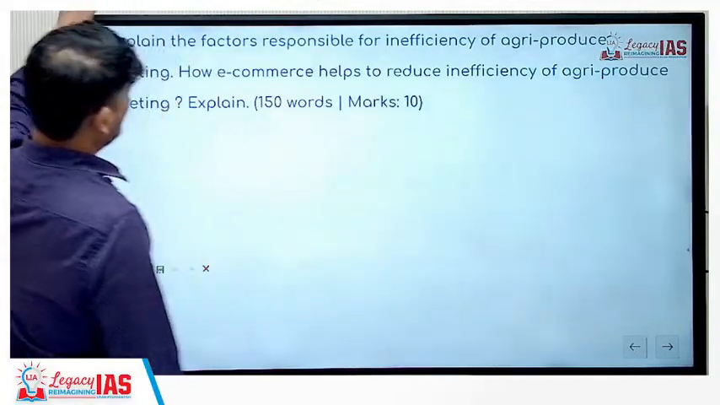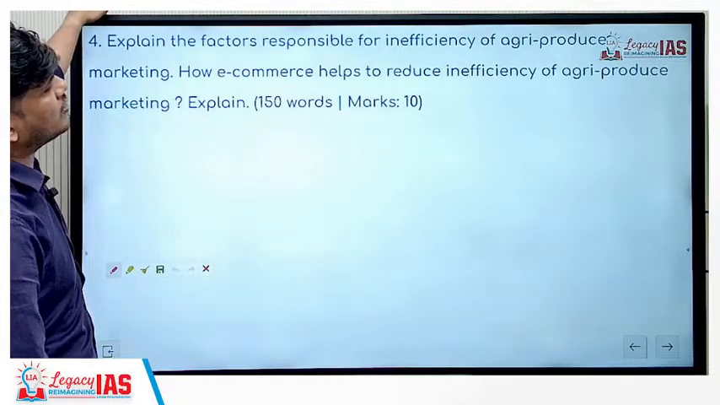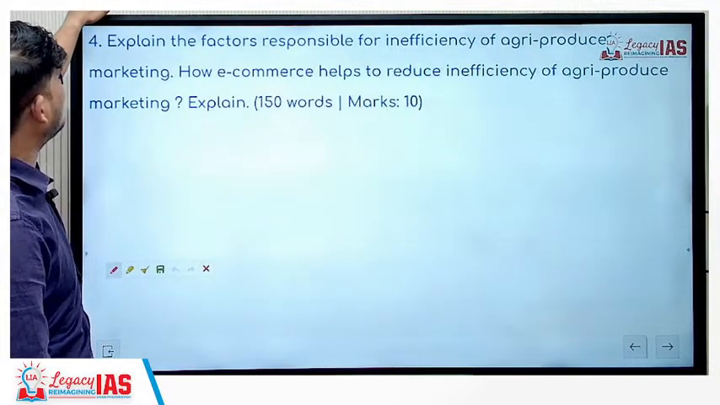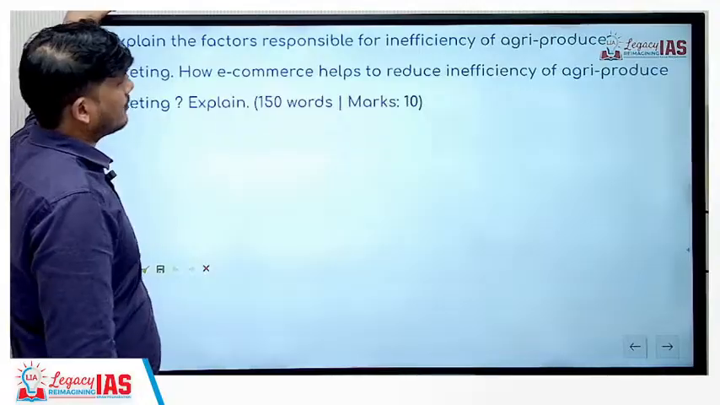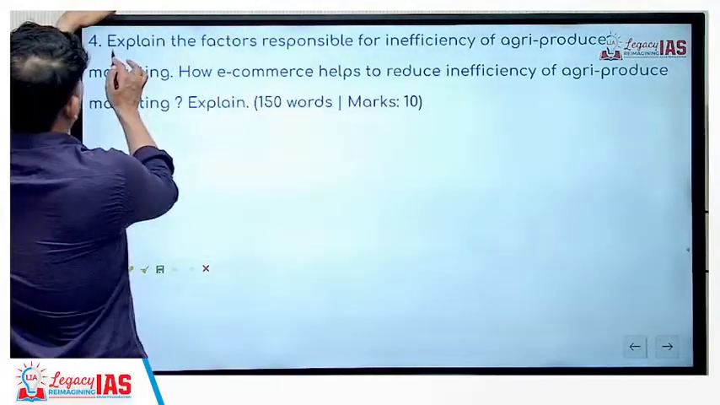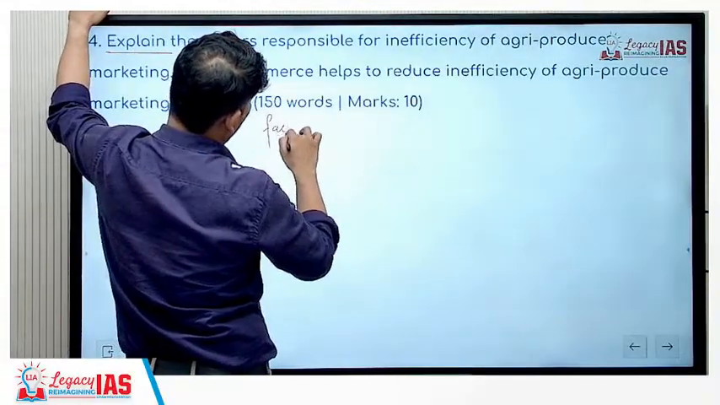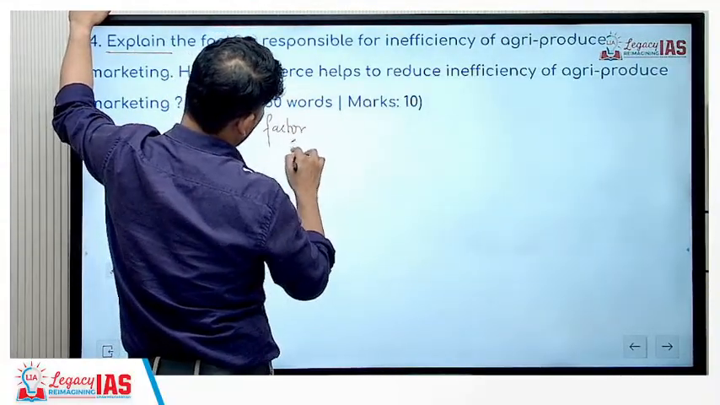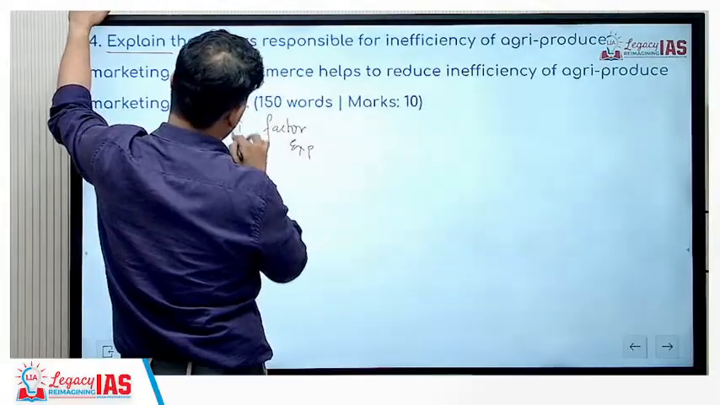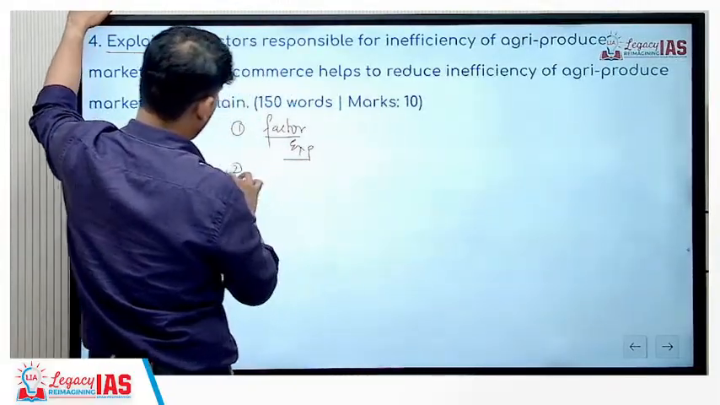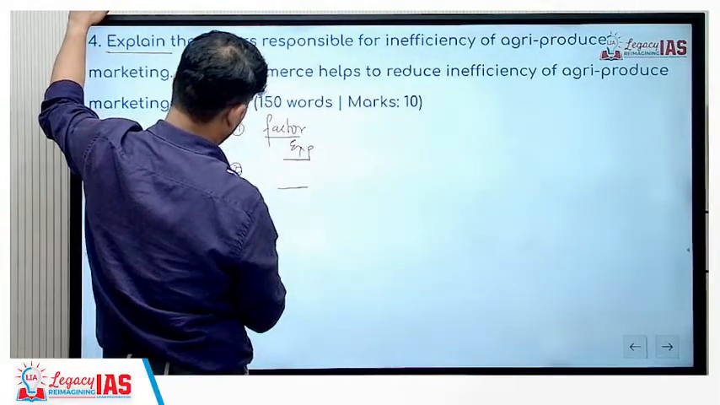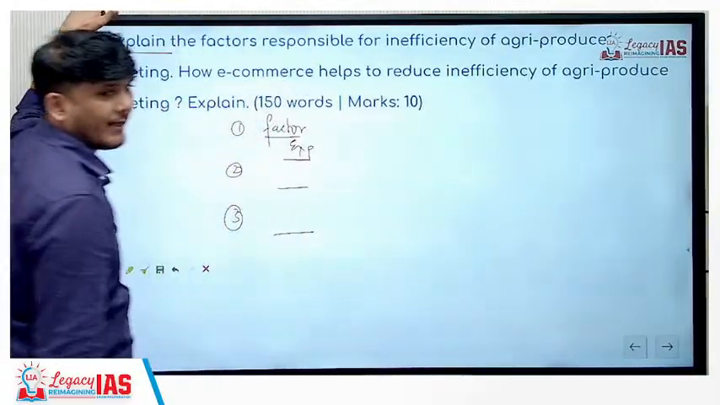First, question number 4: explain the factors responsible for inefficiency of agri-produce marketing. Explain the factors. So what you will have to do is write the factor and then a bit of explanation. First factor, a bit of explanation. Second factor, you can explain. Third factor, you can club it also and explain it.